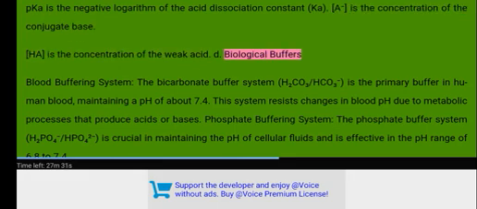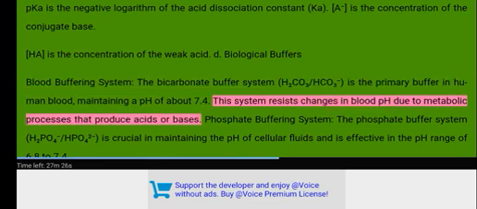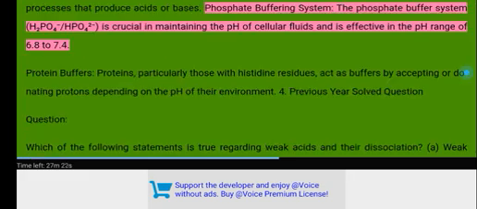D. Biological buffers. Blood buffering system. The bicarbonate buffer system, H2CO3/HCO3-, is a primary buffer in human blood, maintaining a pH of about 7.4. This system resists changes in blood pH due to metabolic processes that produce acids or bases. Phosphate buffering system. The phosphate buffer system, H2PO4-/HPO4 2-, is crucial in maintaining the pH of cellular fluids and is effective in the pH range of 6.8 to 7.4.